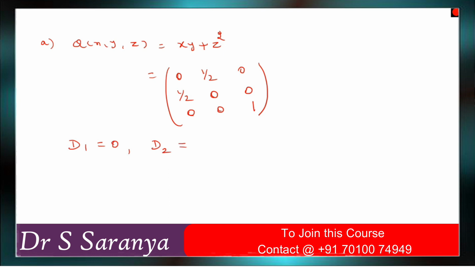It is minus 1 by 4, which is less than 0. And D3 is minus 1 by 4 again, which is less than 0. So there is no order of less than 0 or greater than 0. So this is indefinite, right?